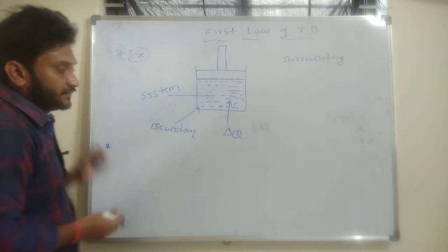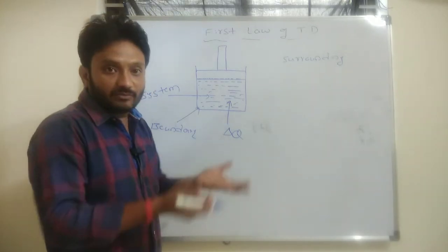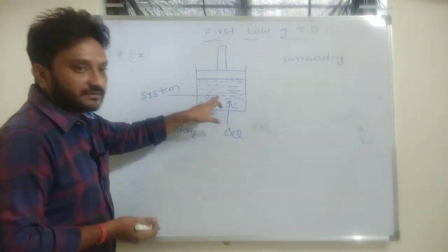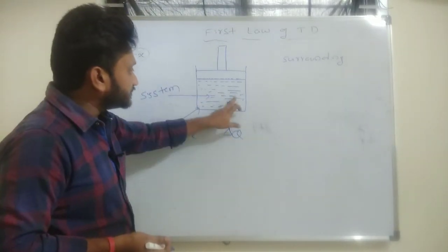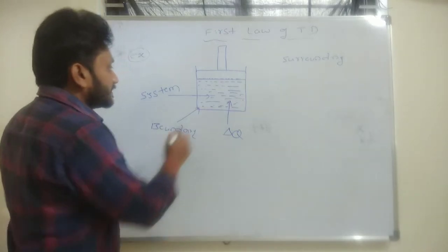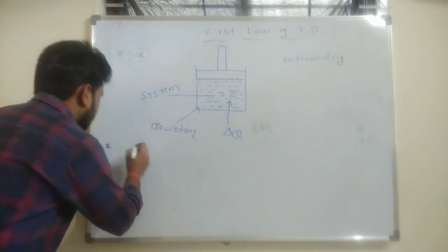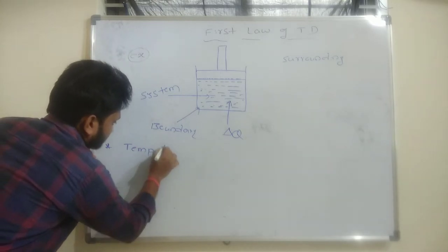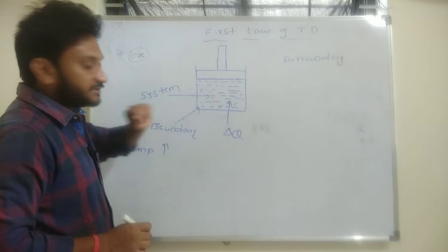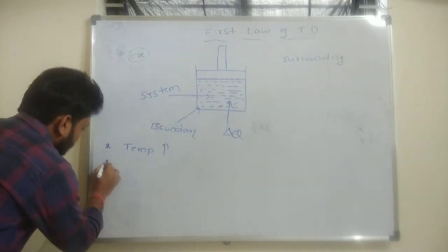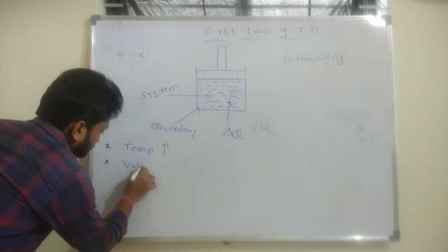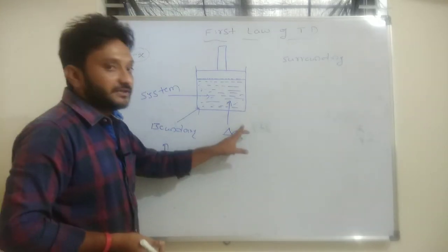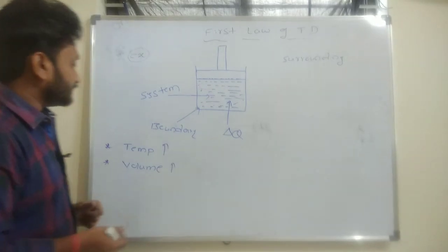If you add some amount of heat energy to this system, which is filled with gas, then the temperature of the gas or the system increases. You can observe an increase in the temperature, and also the volume of the system increases.